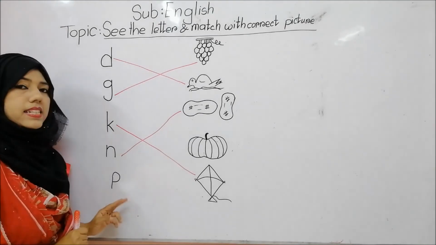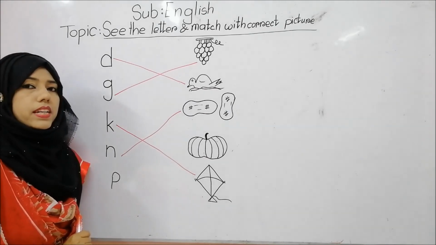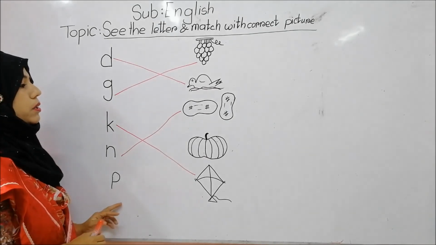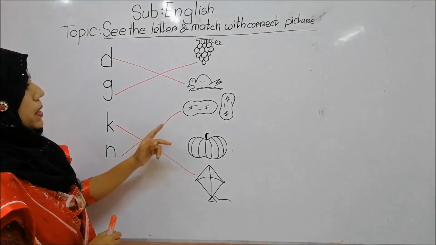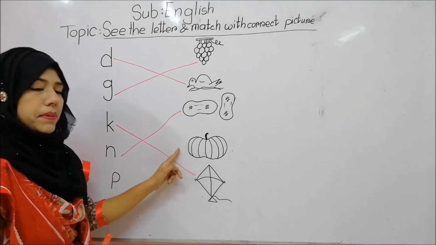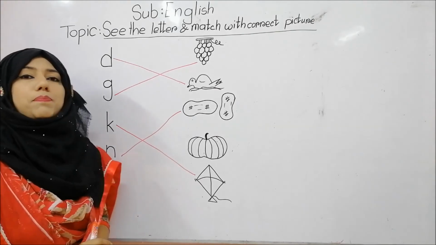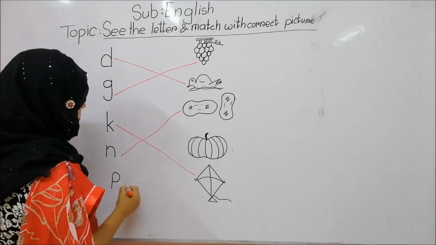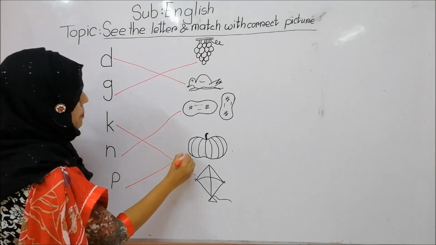Now the last letter is P. P phonic sound is pa. So P, pa, pumpkin. Yes, P, pa, pumpkin. So P's friend is pumpkin.